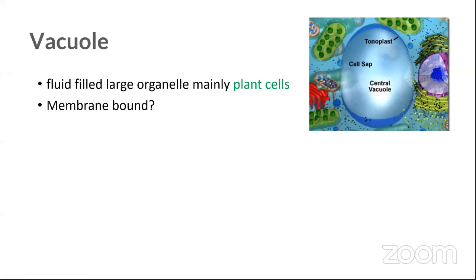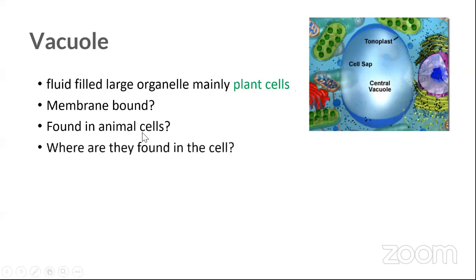Yes, exactly. Or else, how do you think it can contain some fluid inside it without being mixed up with the cytoplasm? Here is the cytoplasm. Can you all see? And can you see in here tiny structures, right? Nucleus, endoplasmic reticulum, and here we have the ribosomes. So this is a membrane bound organelle, of course, found in animal cells. As I said, small ones can be present. Okay, exactly. So where are they found in the cell?